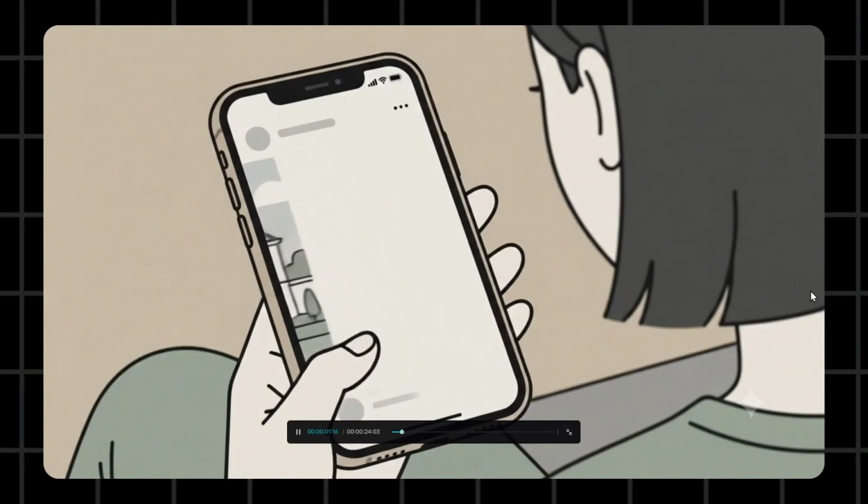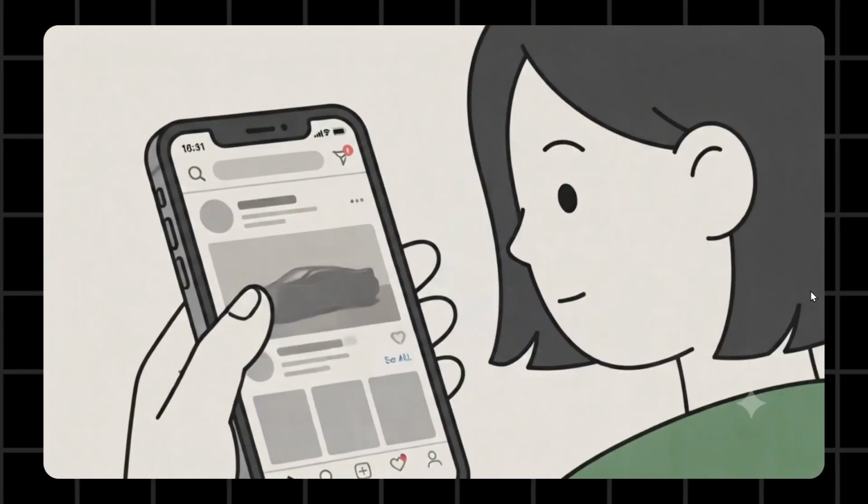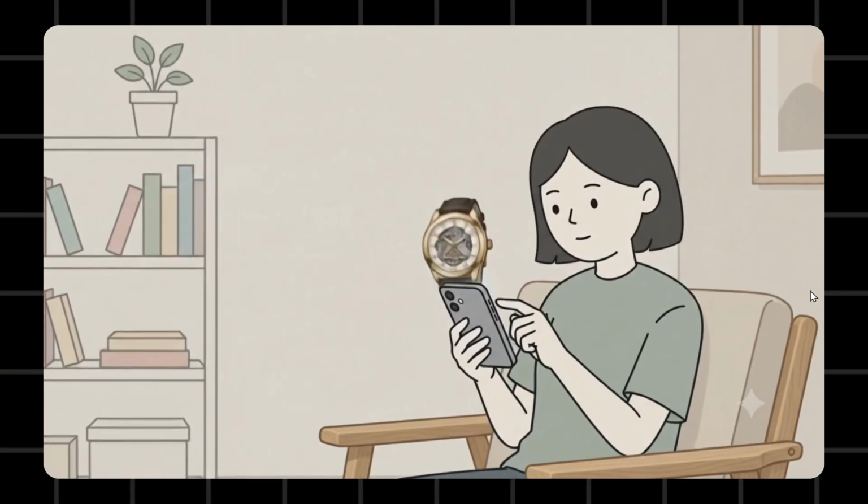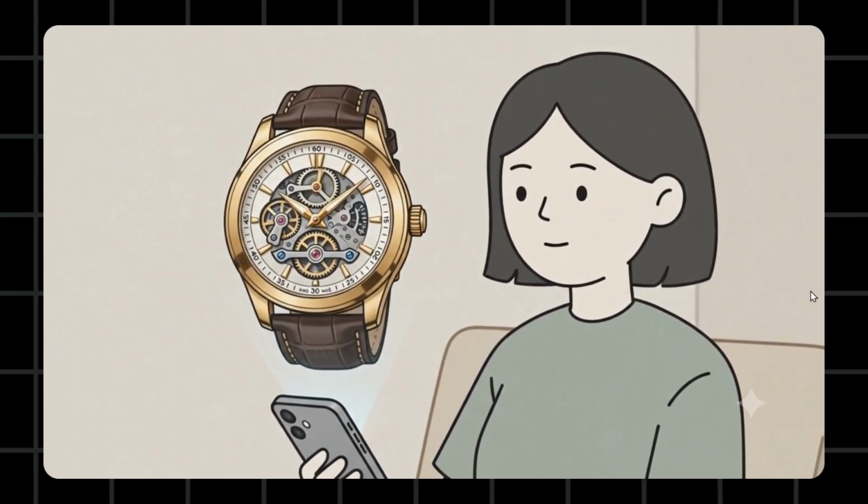You scroll past another billionaire's mansion, another luxury car, another watch worth more than your yearly salary.